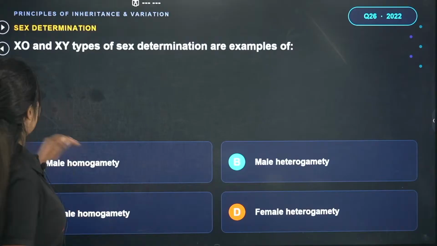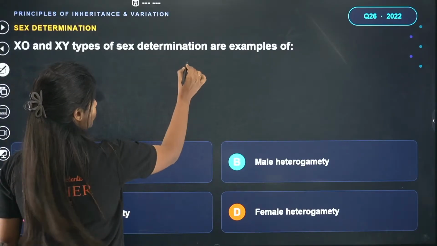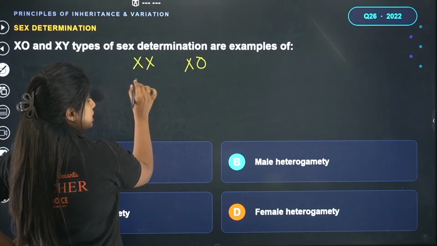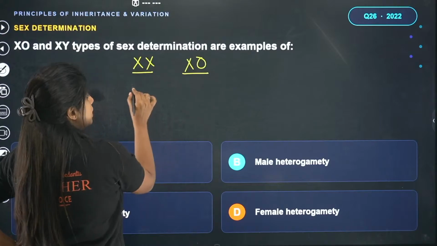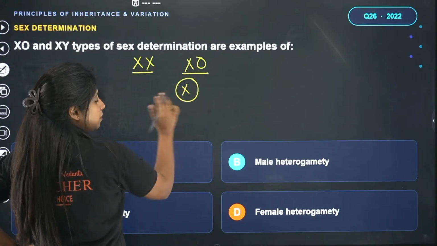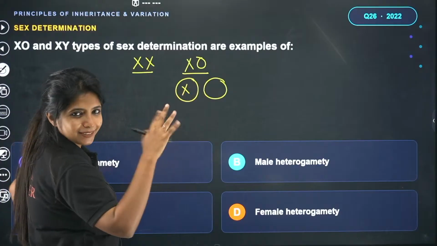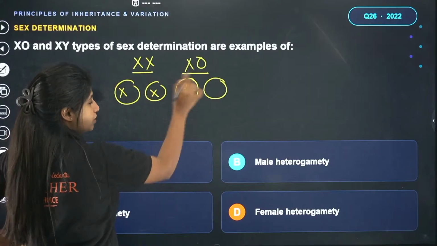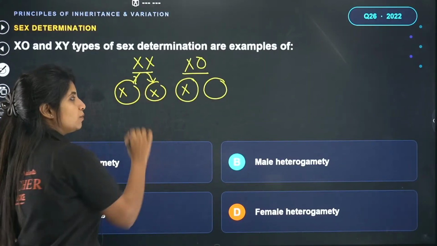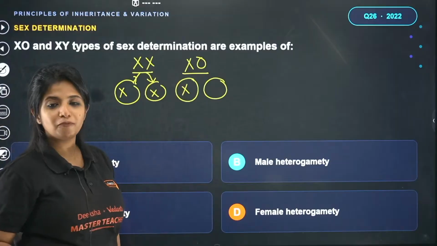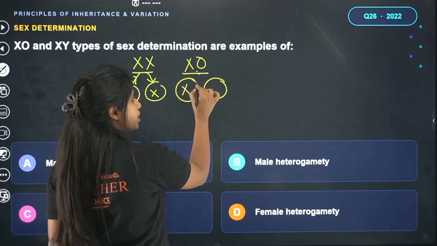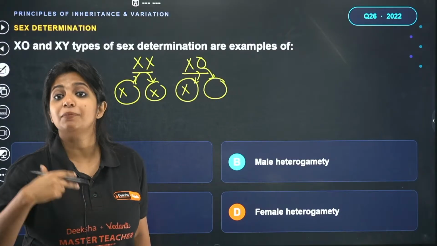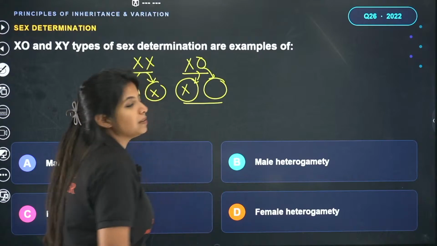Perfect. Listen to me. You guys are absolutely right over here. XO type of sex determination is seen in the case of grasshopper, that is insects. What happens here is that the female will be XX, male will be XO. That means when they form gametes, one gamete will have an X chromosome, the other gamete will have nothing. The females have X and X, so the female produces only one type of gamete, both having X. What about the male? The male produces two types of gametes, one carrying X, one carrying nothing. That is why it is called heterogamety. Hetero means different types of gametes are being formed here.